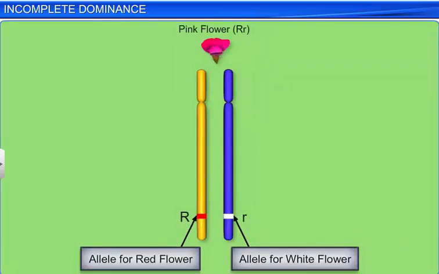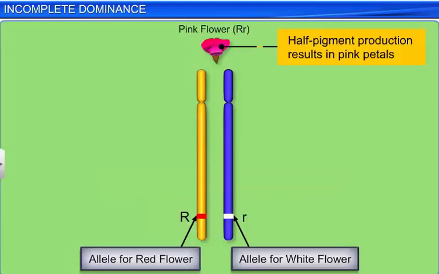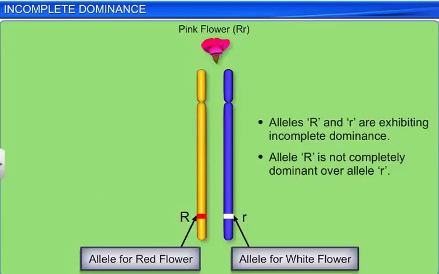However, when only one of the alleles is present, only half the pigment is produced, creating a pink shade. The alleles are therefore exhibiting incomplete dominance, which is a form of intermediate inheritance where one allele for a specific trait is not completely dominant over the other allele.